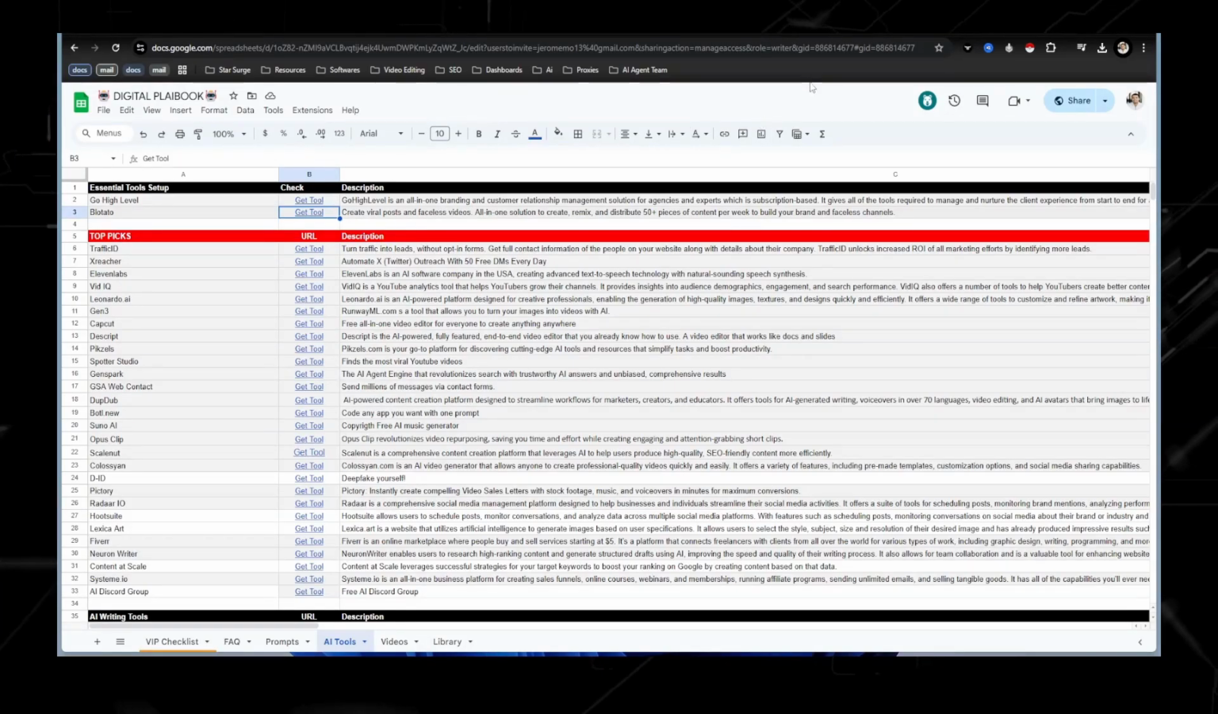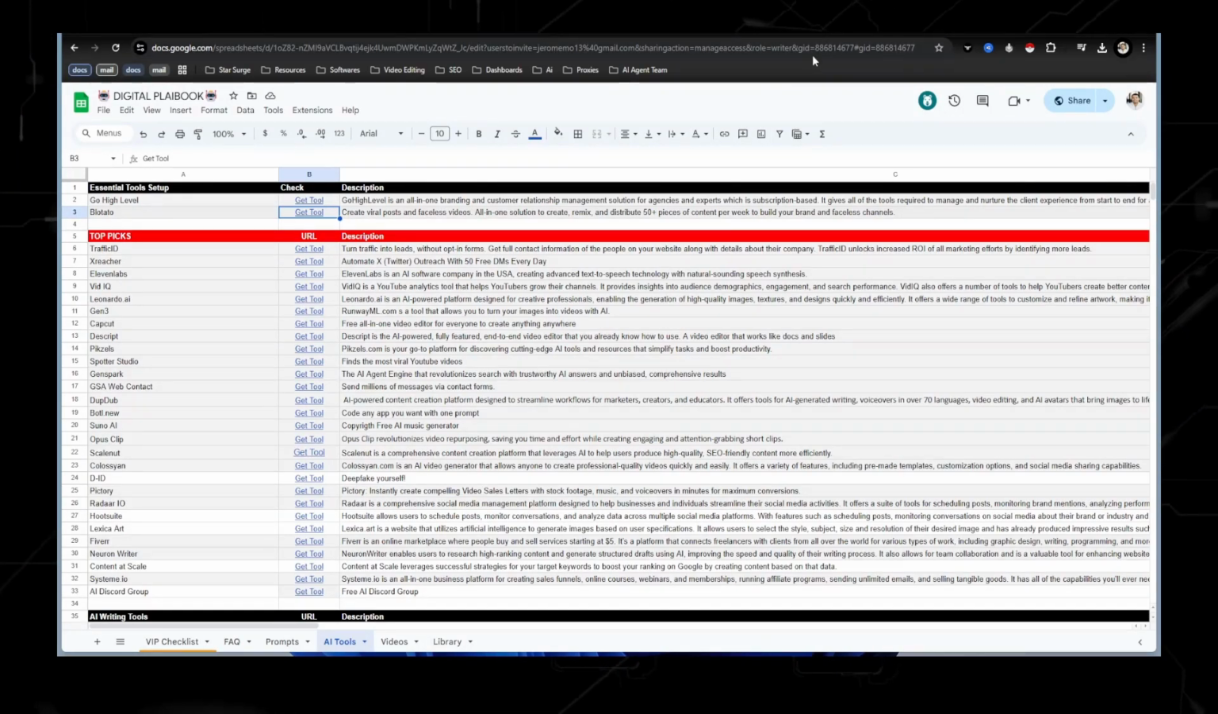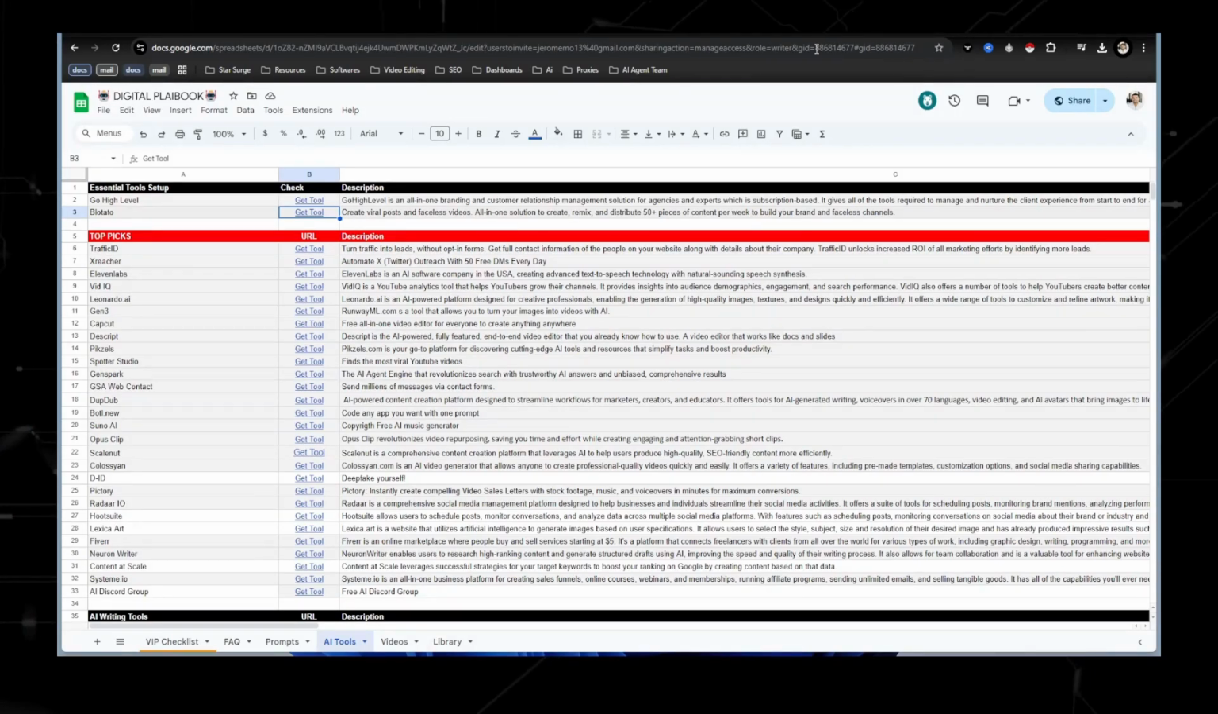But if you guys want to start making sales, it is very simple. You need to mass create content because the volume negates luck.